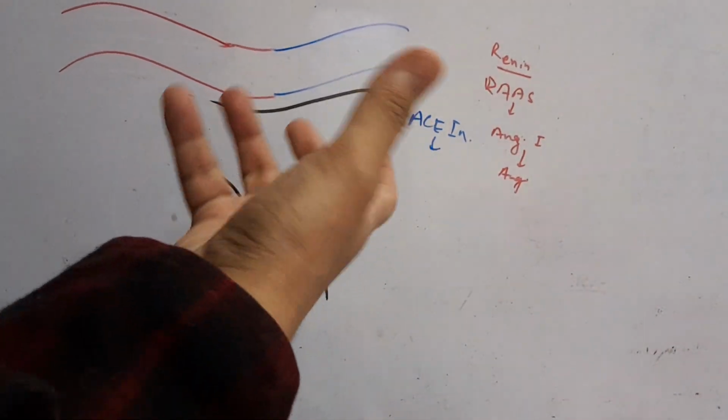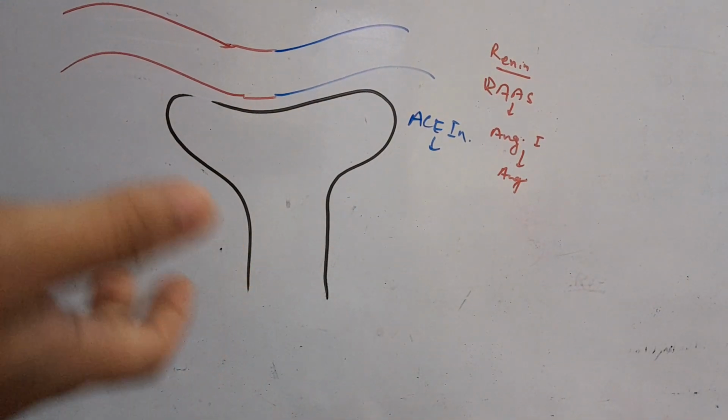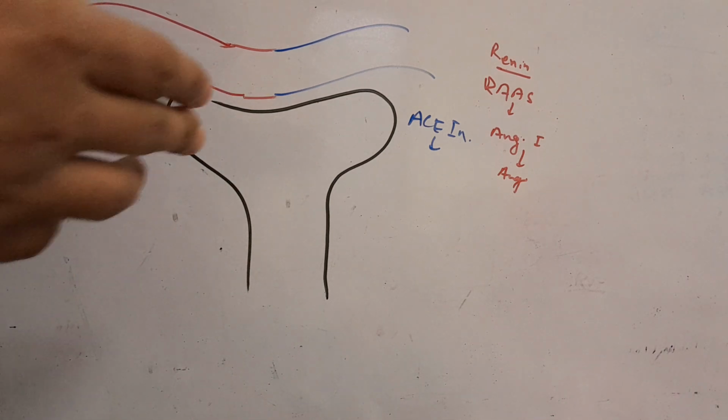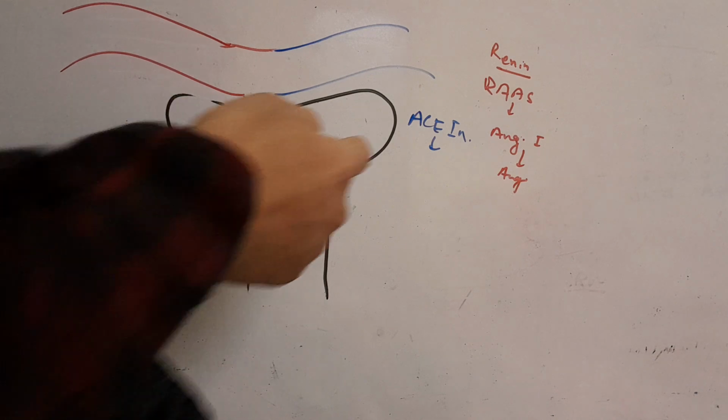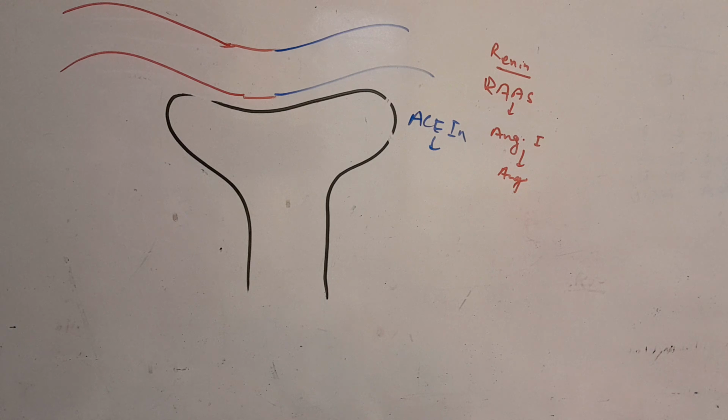Let's say when there is low perfusion, or there is activation of the RAS because of a hypovolemic state, or any other case, angiotensinogen, which is secreted by the liver, is converted into angiotensin I. When it goes into the lungs, it will be converted into angiotensin II. And the ACE inhibitors actually inhibit the angiotensin converting enzyme.